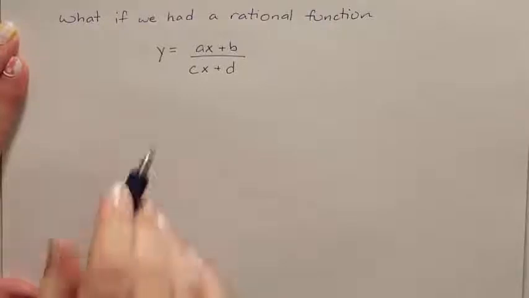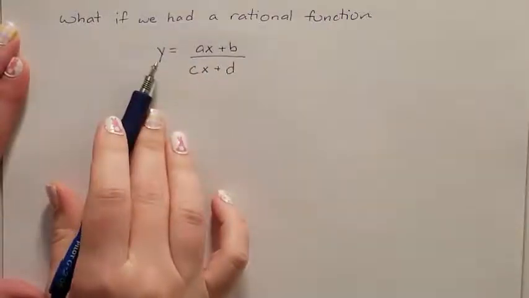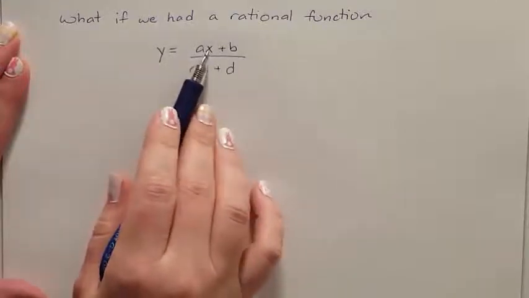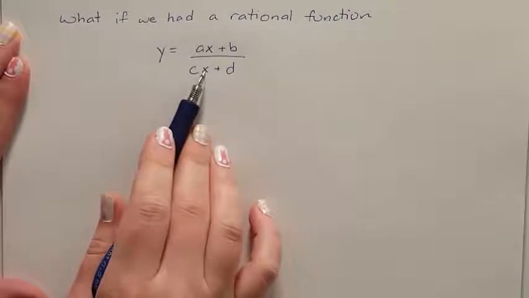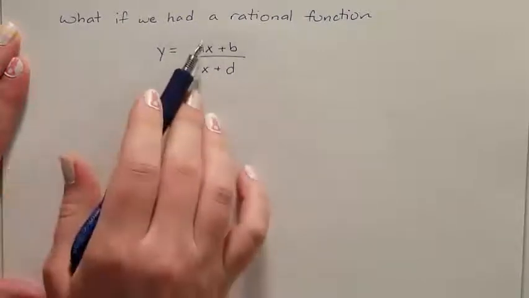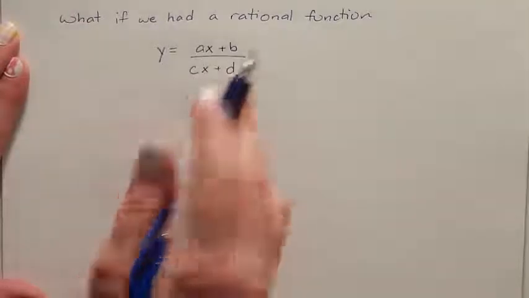We're now going to move into a more complex rational function. So what if we were given a function that looked like this, where we had a binomial on the top and a binomial on the bottom? Both the numerator and the denominator each have a binomial, and they each have a term that has x in them. Well, how do we graph these now?